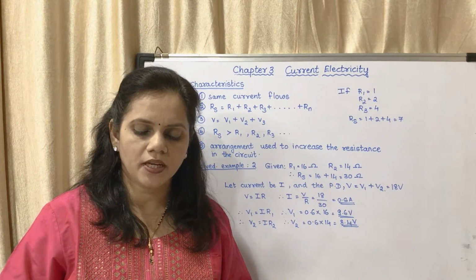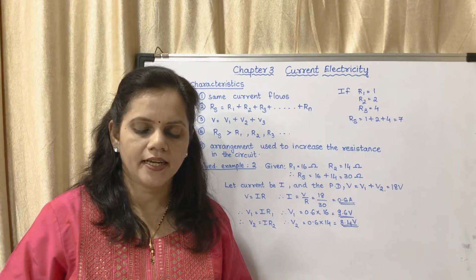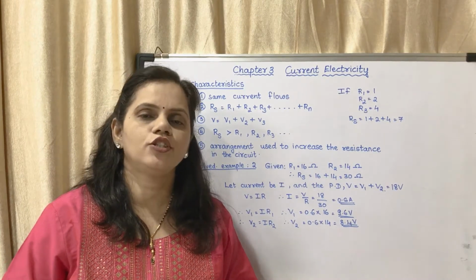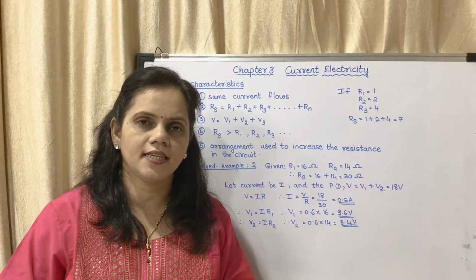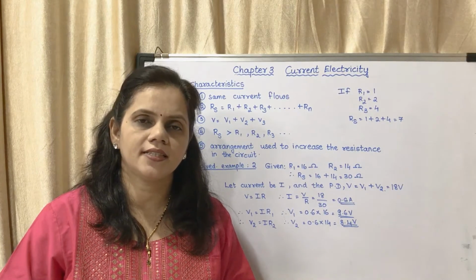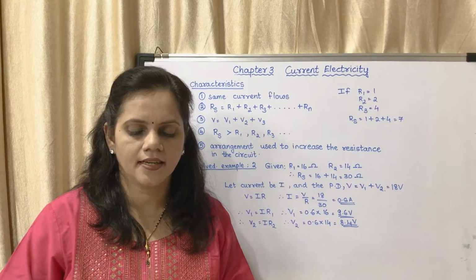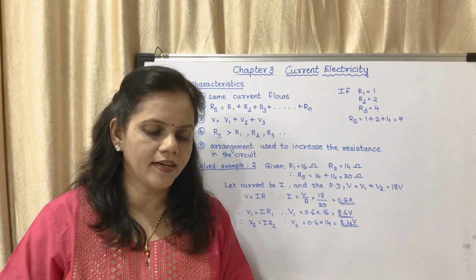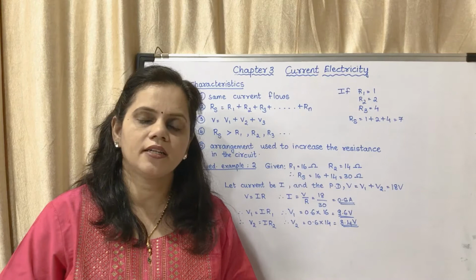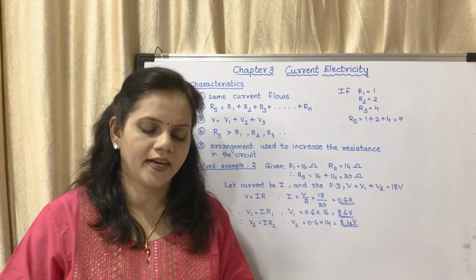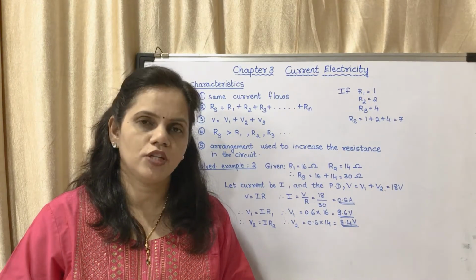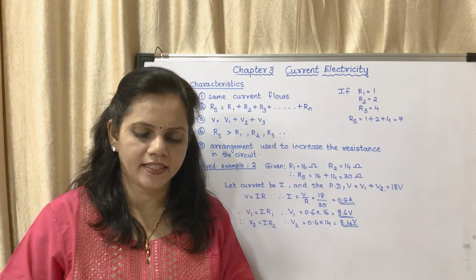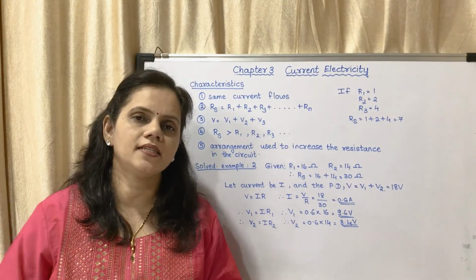When 2 bulbs are connected in series, their effective resistance increases and the potential difference gets divided across them. Hence, each bulb gives less light.